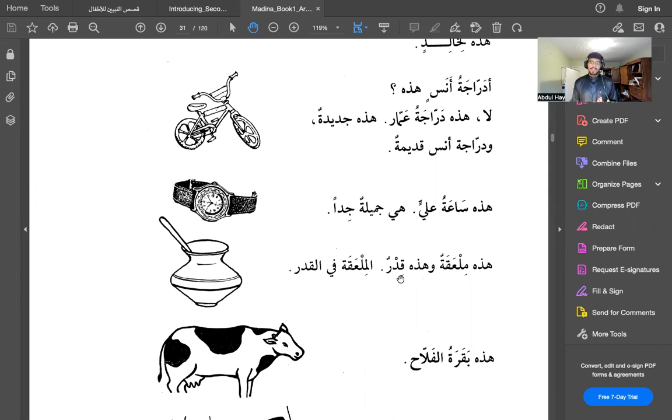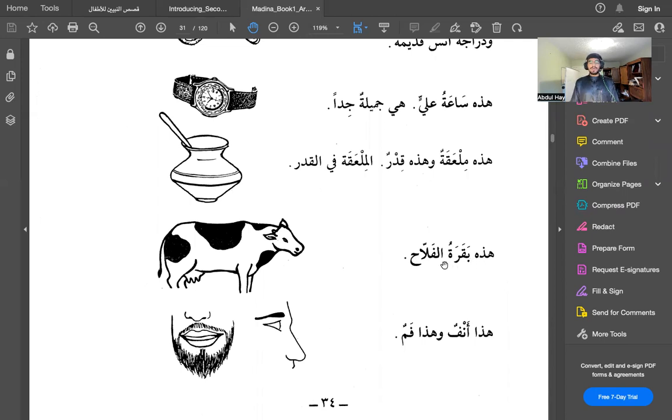So qidr is one of those exceptions where it's a word that is feminine, but it doesn't take the sign of femininity. So it doesn't take a ta marbuta, but it's still feminine even though it does not take the sign. It's similar to words like ard and nafs and nar, qidrun. All these words, even though they don't take the ta marbuta, which is a sign of femininity, they still are feminine because that's just how the Arabs used it. So هذه ملعقة, this is a spoon. وهذه قدر, and this qidr is a pot. الملعقة في القدر, the spoon is inside the pot.